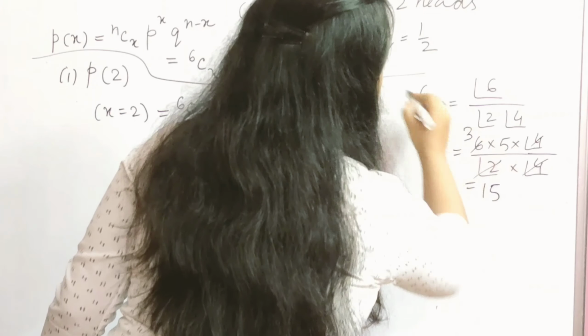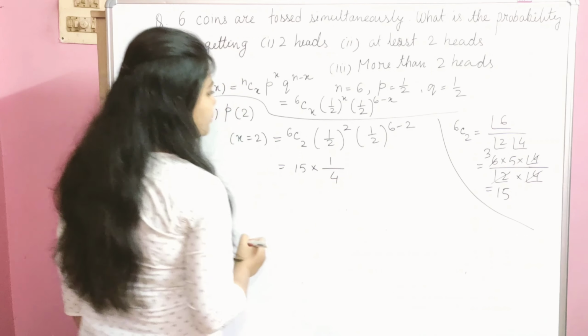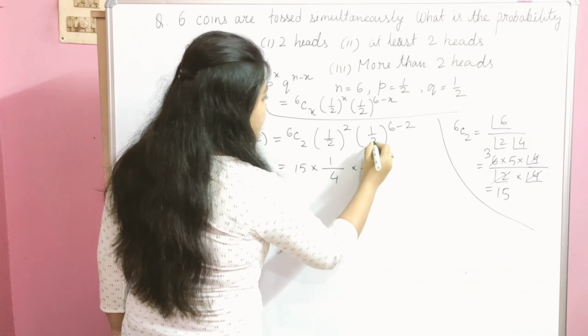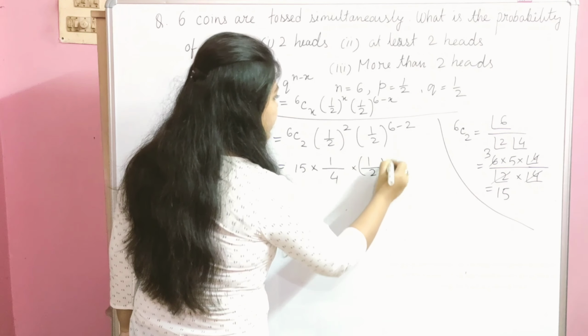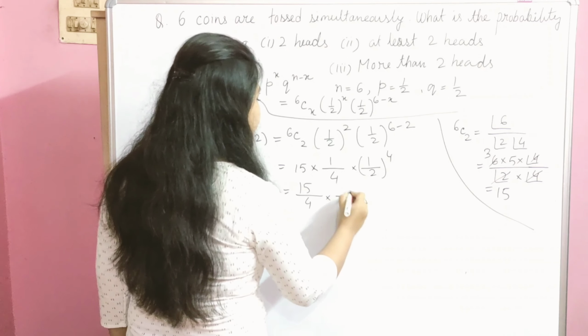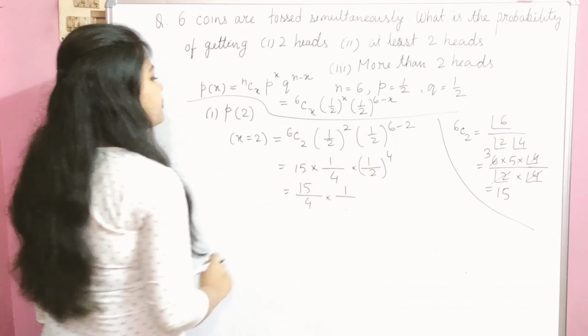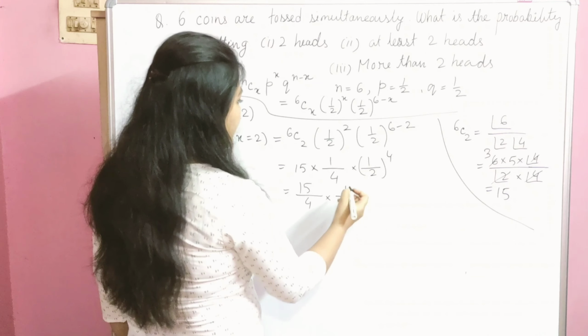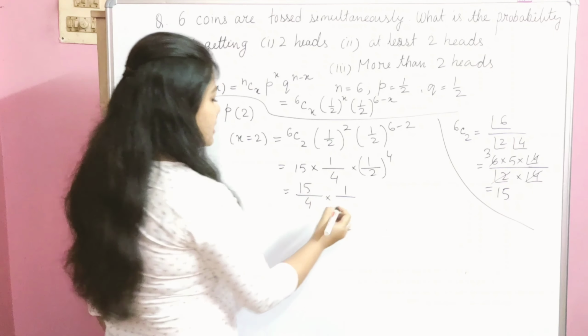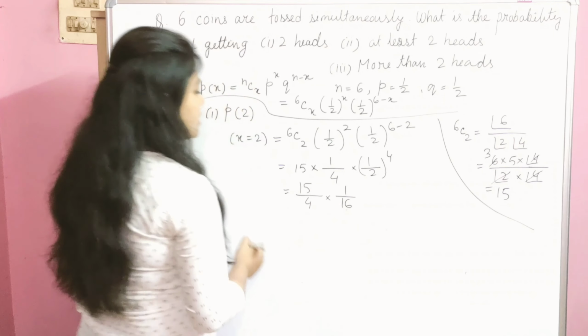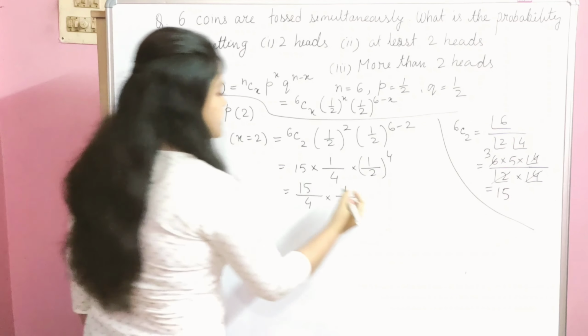Now half squared means 1 squared divided by 2 squared. 1 squared equals 1, 2 squared equals 4. Then half to the power 6 minus 2, that is 4: 1 to the power 4 is 1, and 2 to the power 4 is 16.